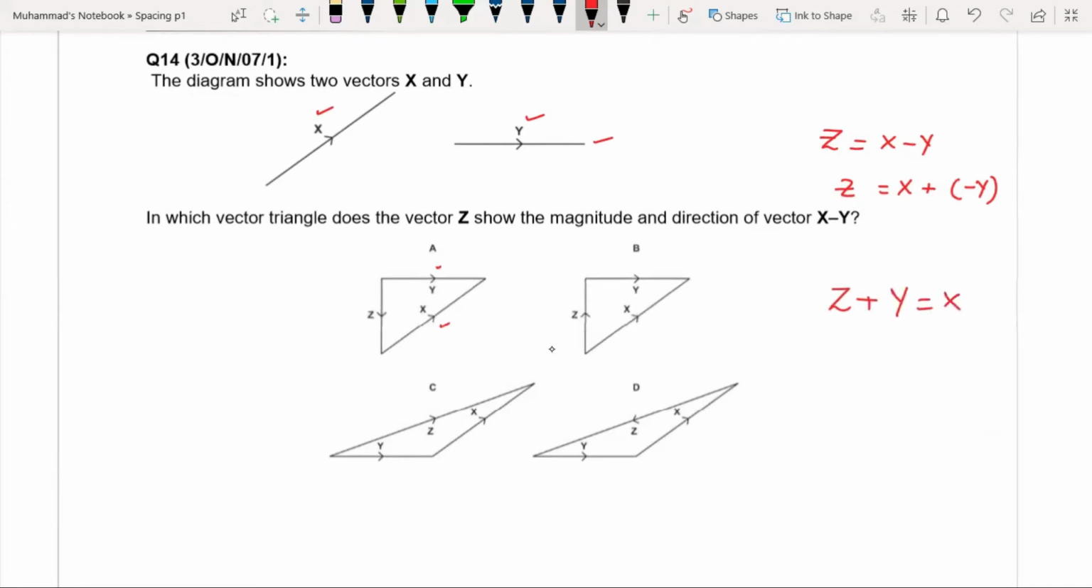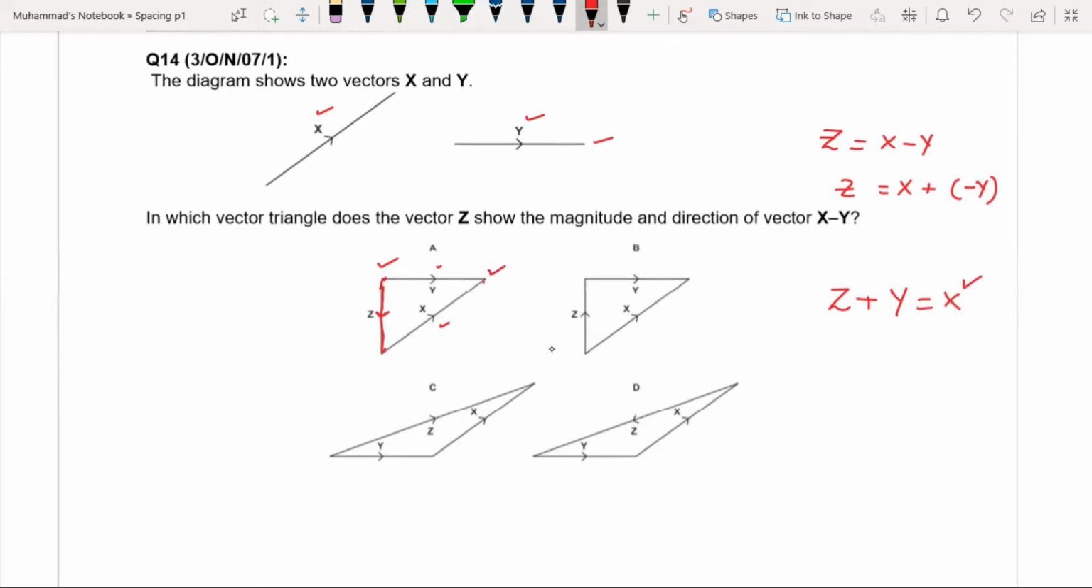So in this case, x should be the resultant, and z and y should be added to give x. If you look at diagram A, this vector z is drawn in this way, and the second vector x starts from the head of this vector. So both z and x are added, and the resultant is y, which is drawn from the tail of this z vector and ends at the head of this x.